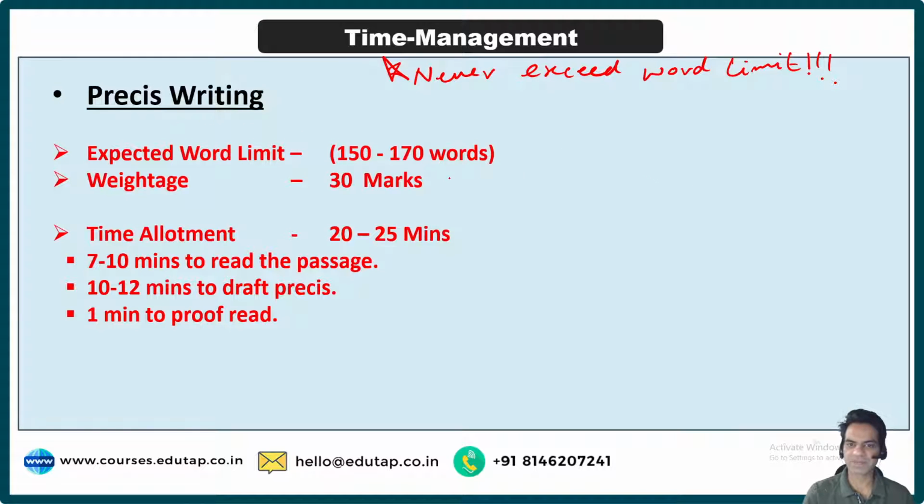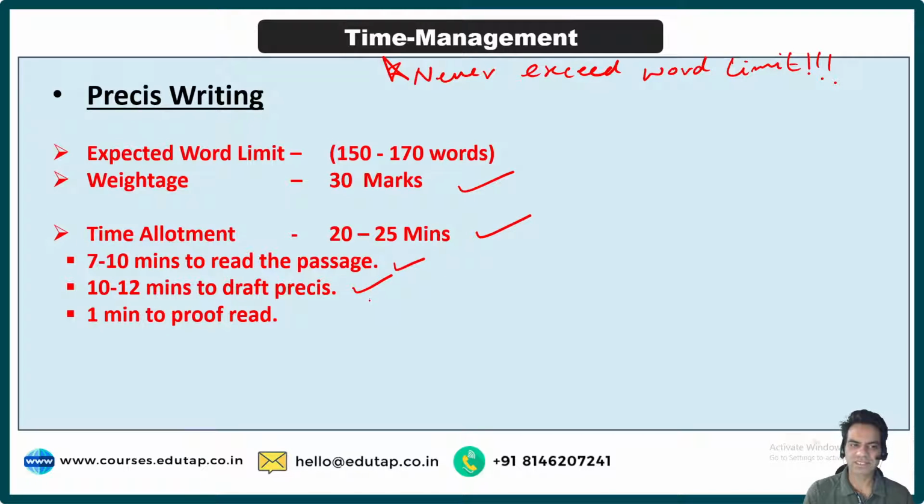The weightage for Pressy is 30 marks, and the time allocation should be 20 to 25 minutes, because obviously it is short. You do have to read the passage, but after reading it, it will be very easy for you to frame it within the time. So what should be the breakup of time? 7 to 10 minutes to read the passage and mark the important points from every paragraph on the rough sheet of paper that you will be given. So first 7 to 10 minutes to read the passage, the sooner the better.